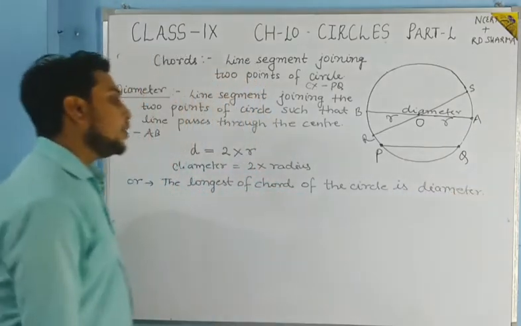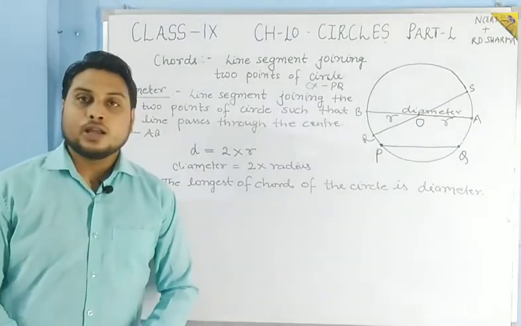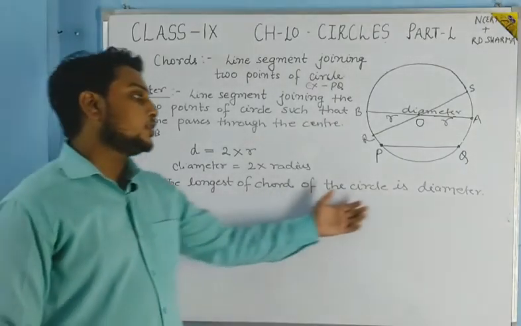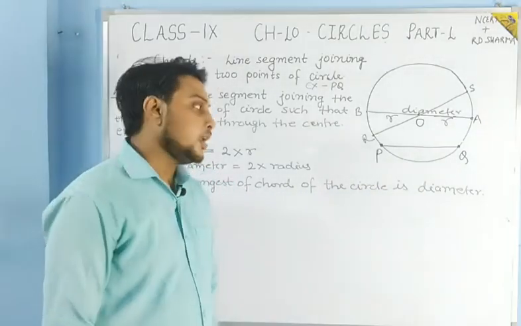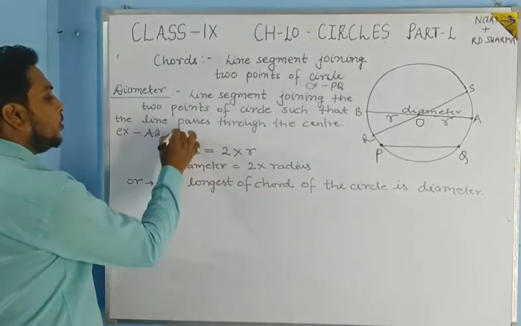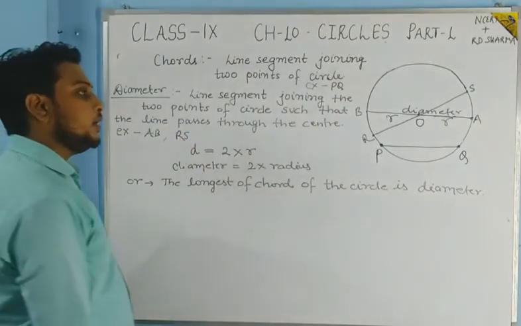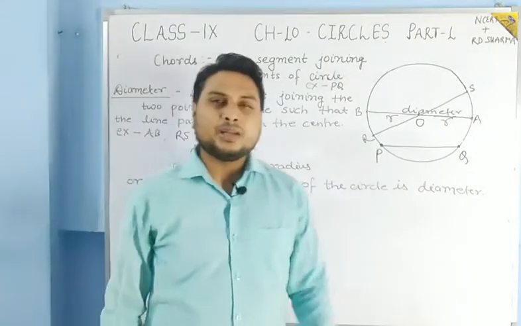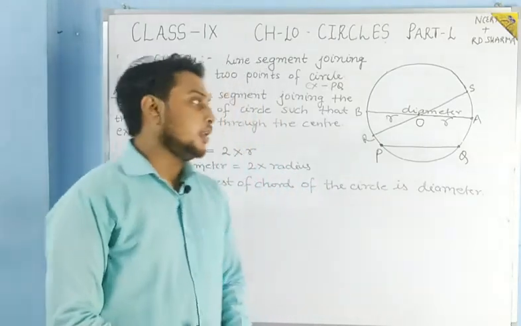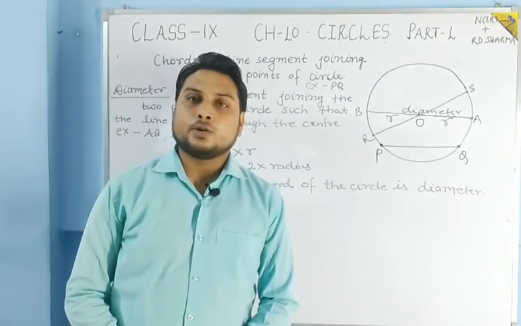Okay students, so we can give this definition also, that the longest chord of the circle is known as the diameter. And here we can give the example AB we have written. Write RS also: RS is also a diameter. So how many diameters are possible in a circle? See, two diameters I have made. How many diameters are possible?